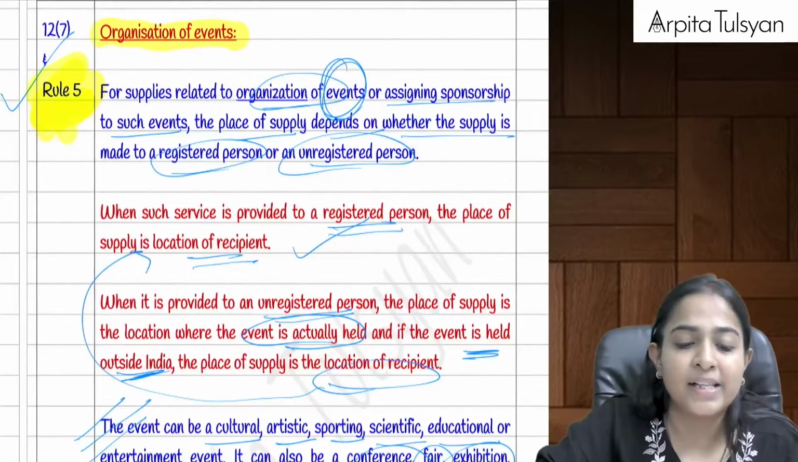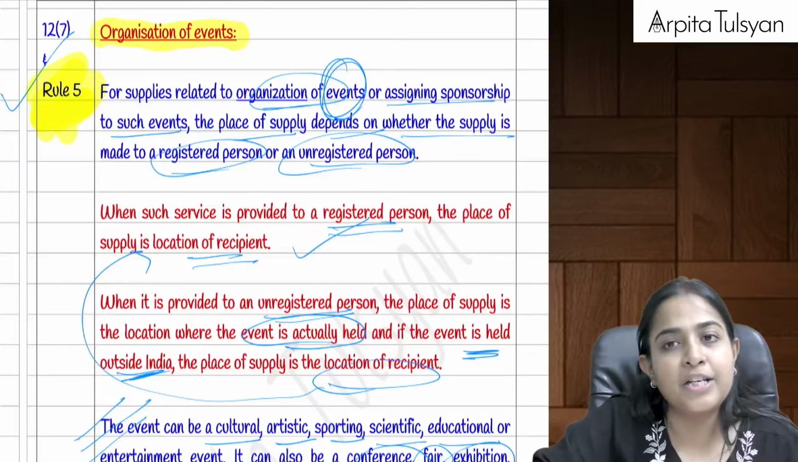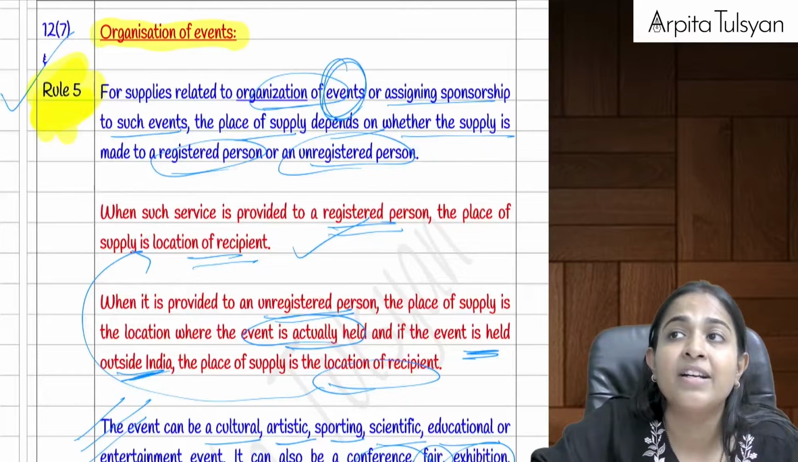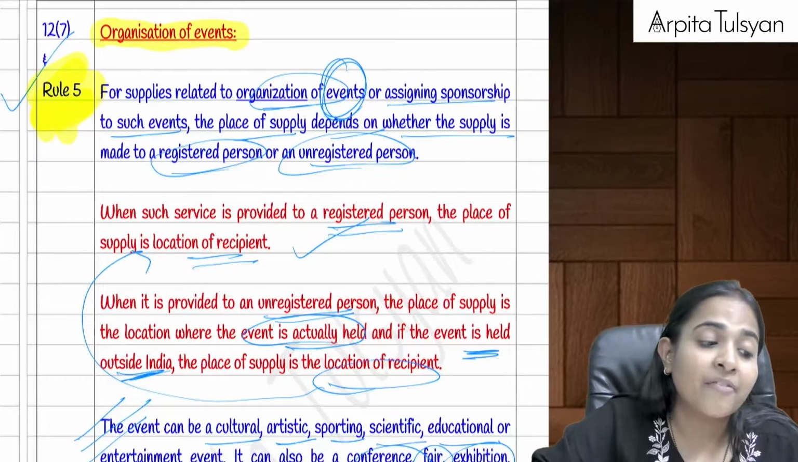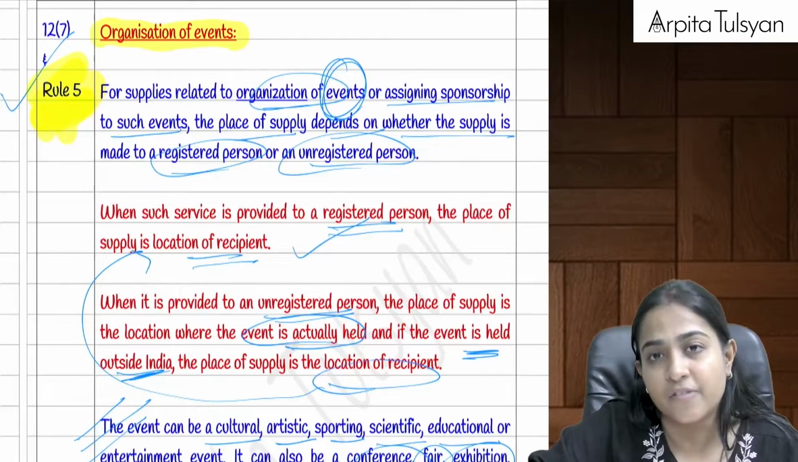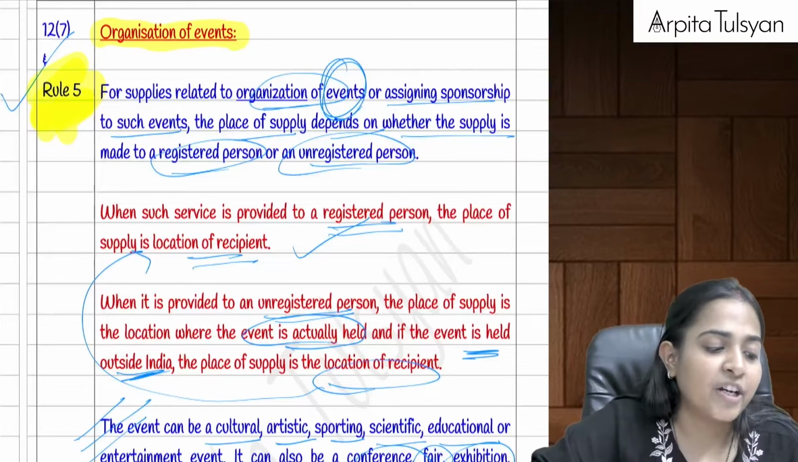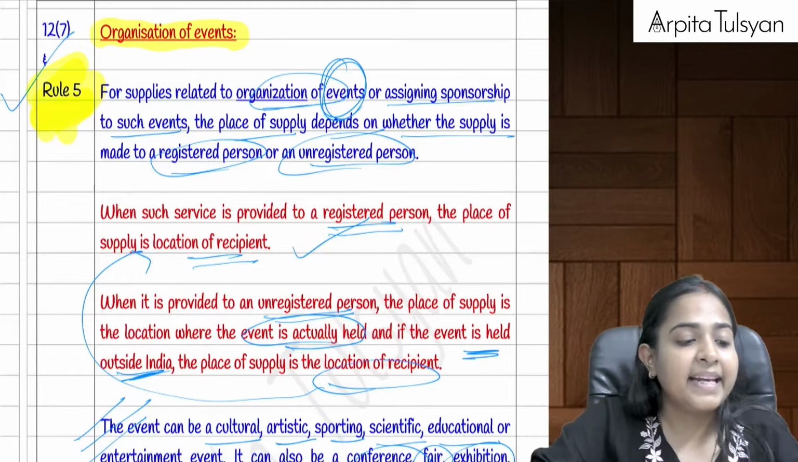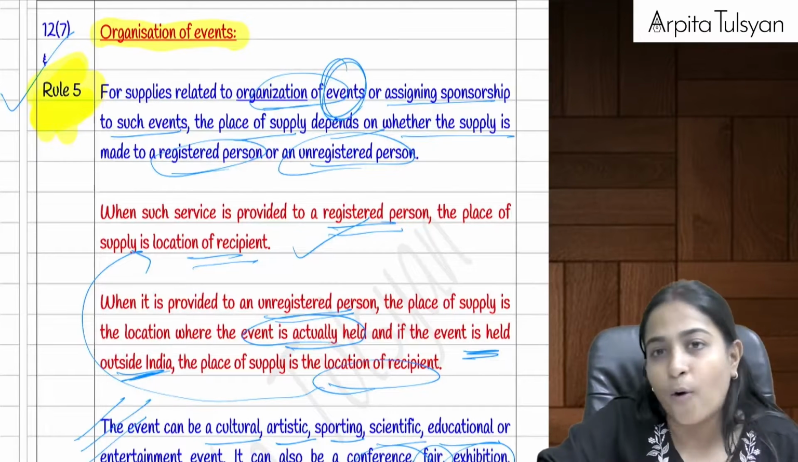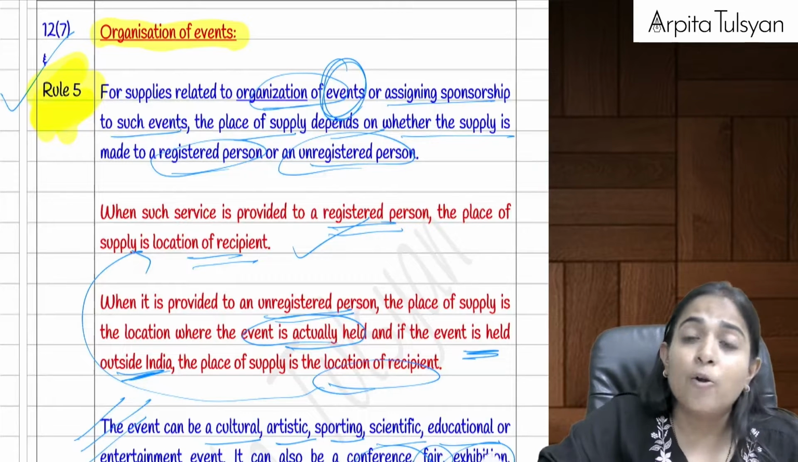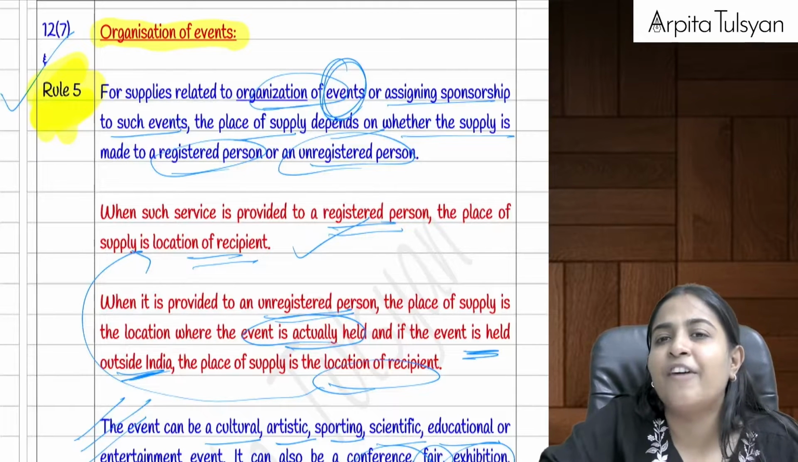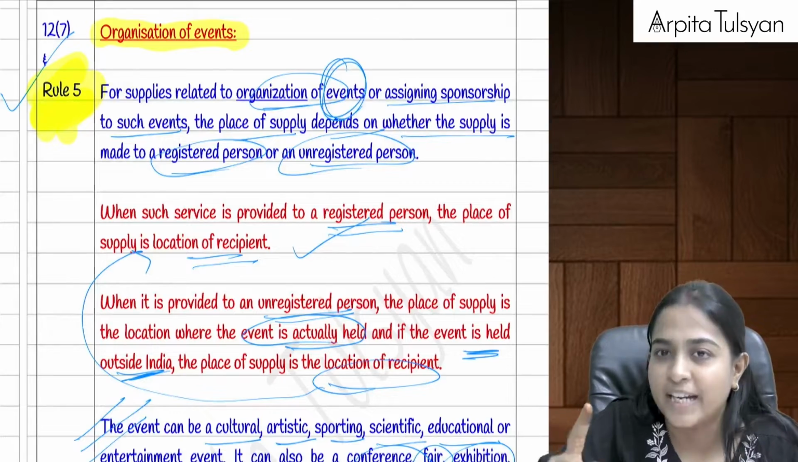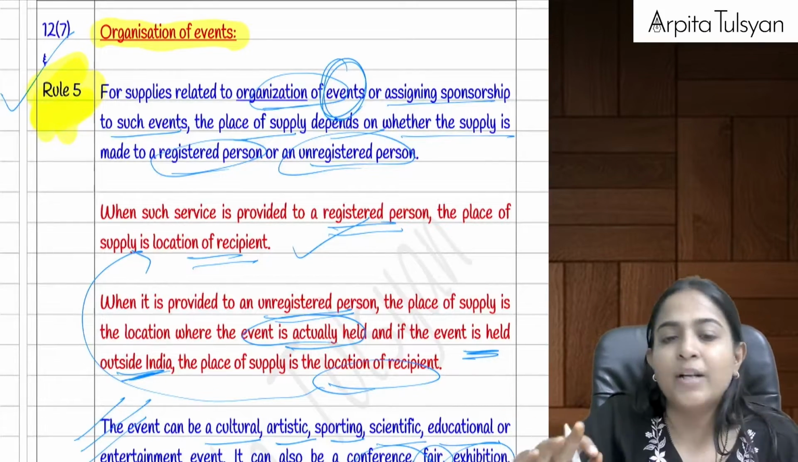Right, then going on to the next section, that is section number 12.7. What is section 12.7 talking about? It talks about organization of an event, that is someone is organizing the event for me, or someone is providing me event organization services. Then in such a case, if the service is provided to a registered person, the place of supply will be the location of the recipient, irrespective of whether the event is in India or outside India, because the service is given to a registered person.